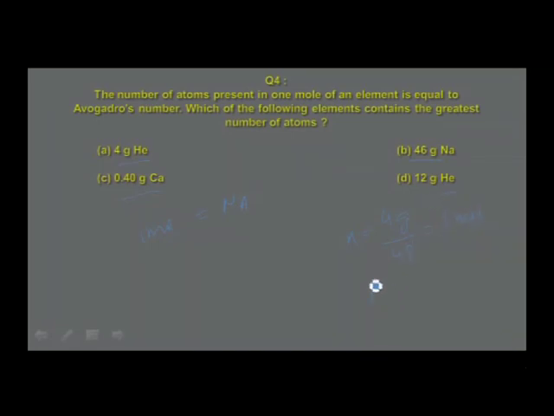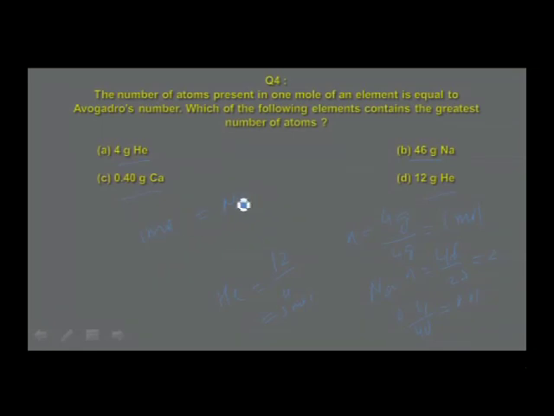For sodium, N is equal to W divided by the molar mass, that is the mass of the solute, sodium, divided by 23. 46 by 23 is equal to 2. For calcium, it is found to be 0.4 divided by 40, which is 0.01. And for helium, let me do this calculation, 12 divided by 4, that is 3 moles.